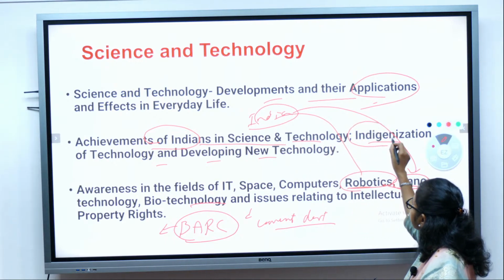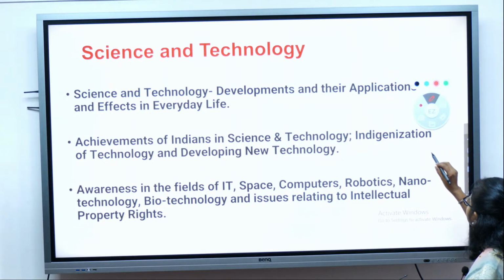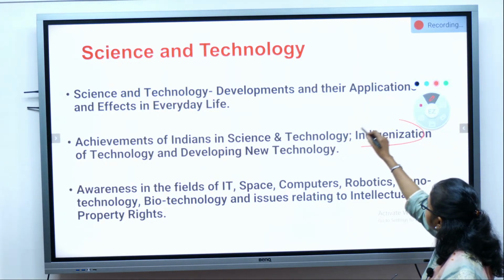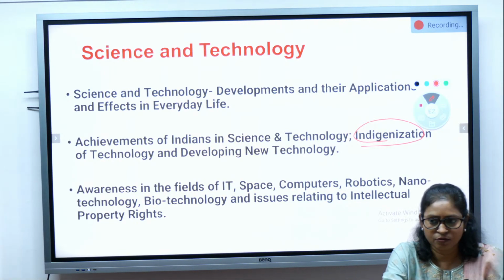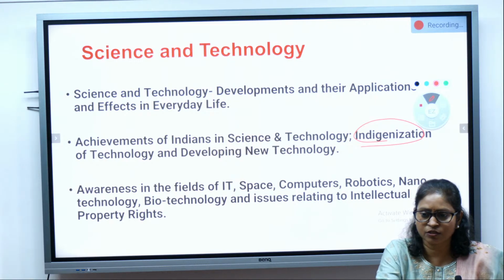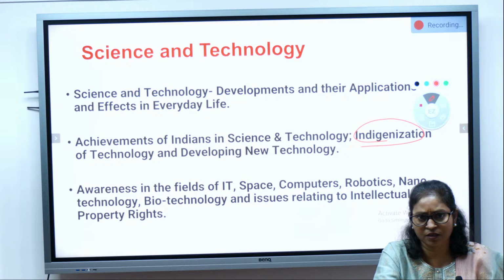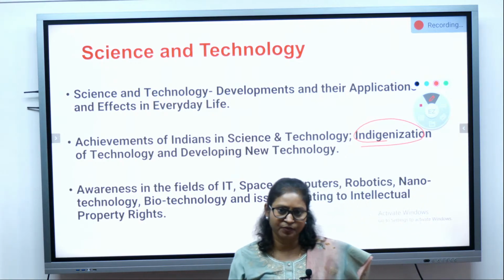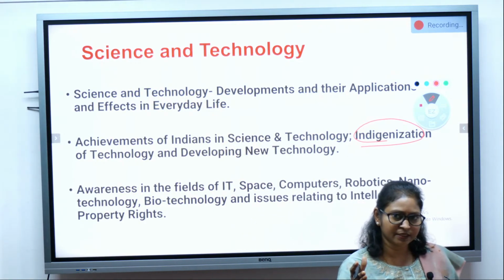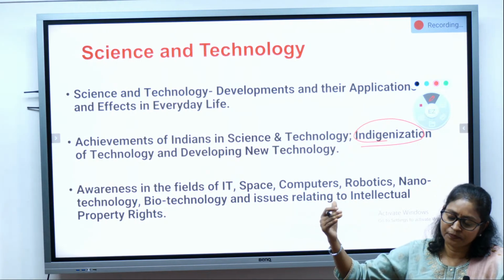also indigenization of technology. What do you mean by indigenization? Indigenization means what India has developed indigenously. So in terms of science and technology, we have been dependent a lot on the Western countries, particularly the US and European countries, isn't it? We import a lot of technology-related things from these countries, because somewhere India has not developed to that level.